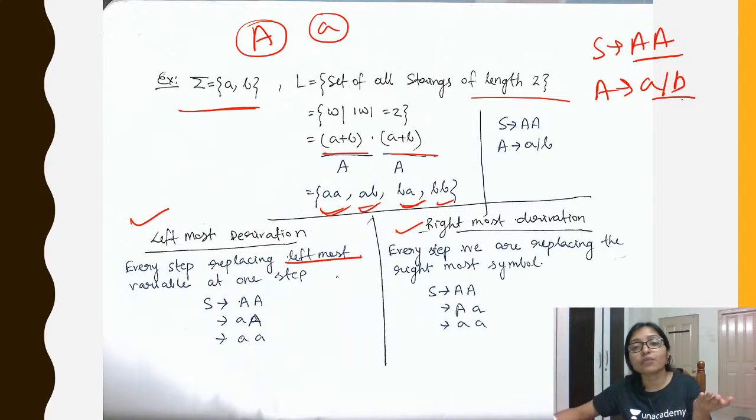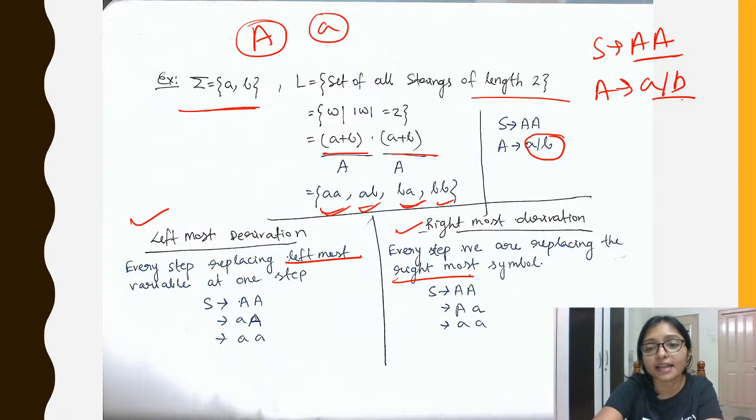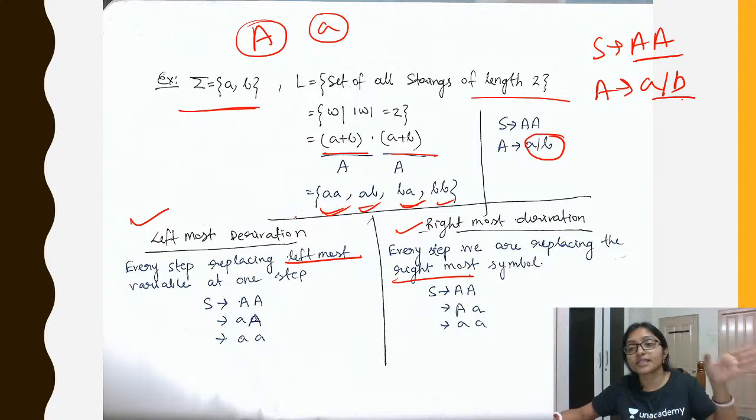From where will we get the small letter? From the terminals, right? And for rightmost, in every step we replace the rightmost variable. So don't mix the two. Either you replace the leftmost or you replace the rightmost. Is it clear?